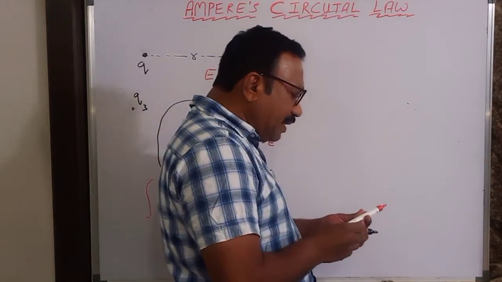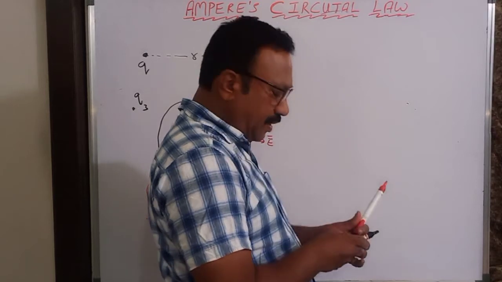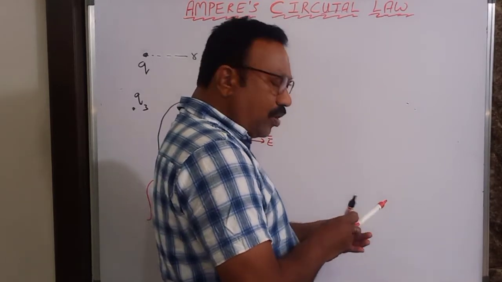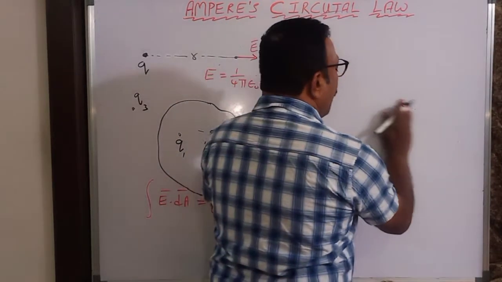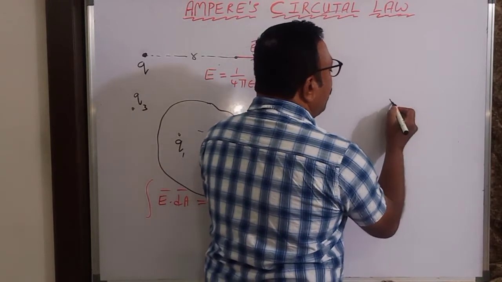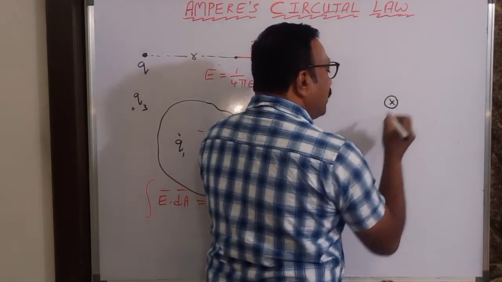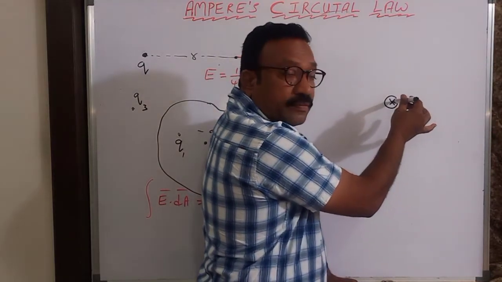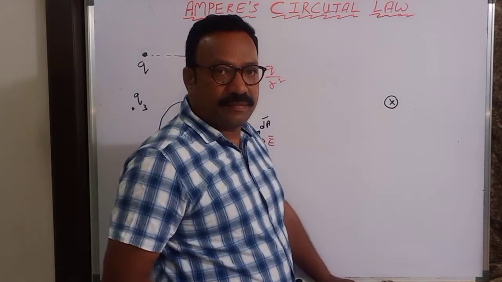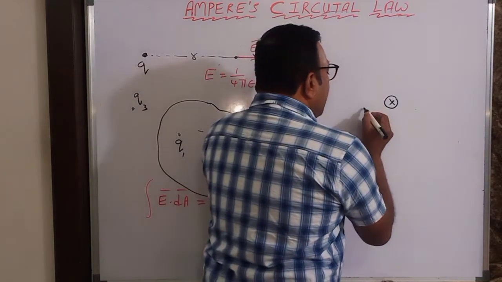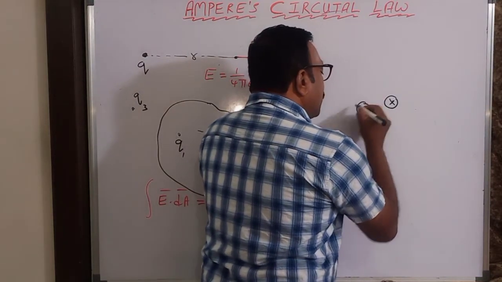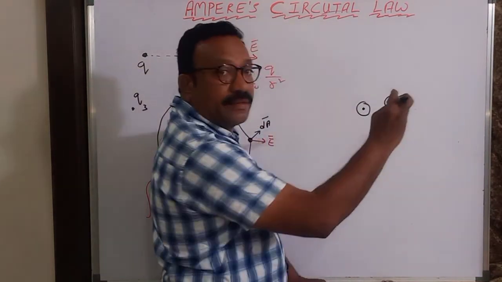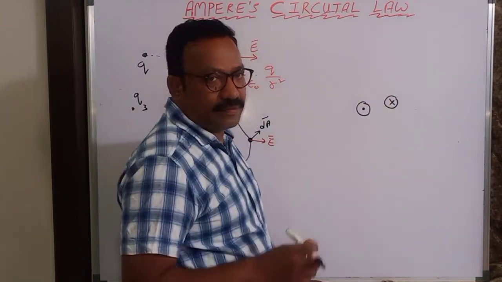Suppose I take an infinitely long current carrying conductor here. Let us say the current is going inward, an infinitely long wire. Another current carrying conductor I will take, where the current is coming outward, also an infinitely long wire.